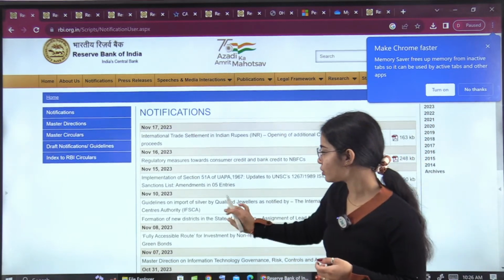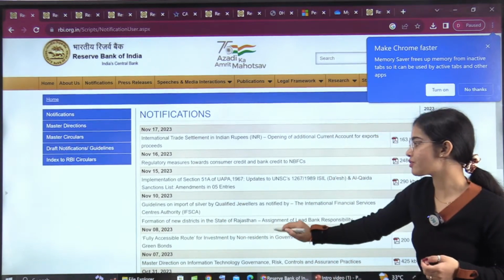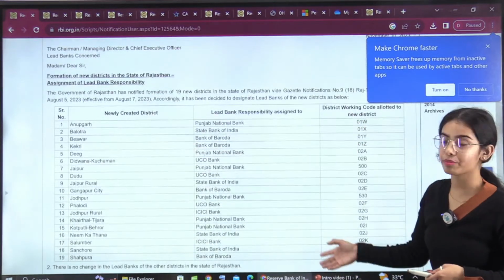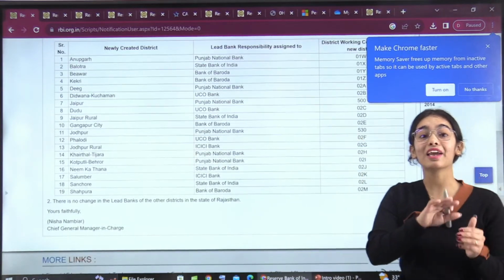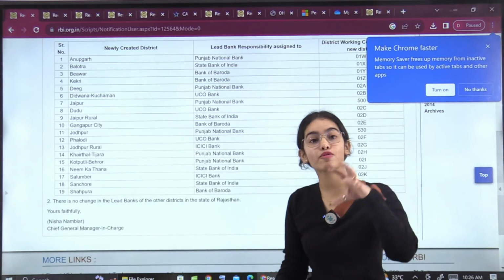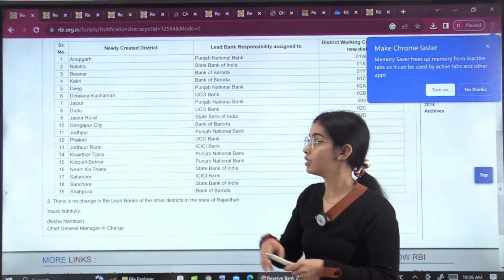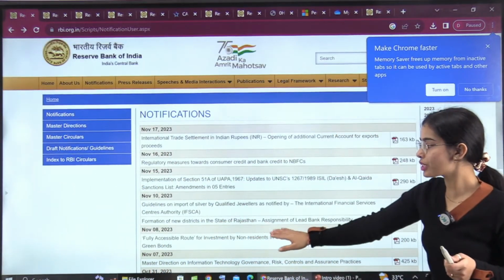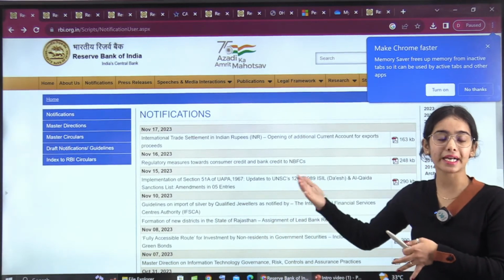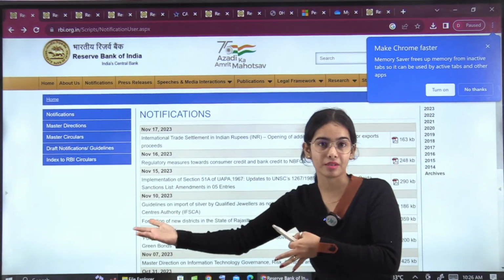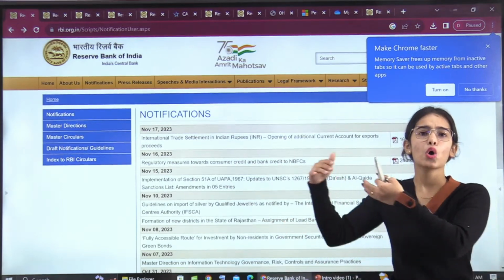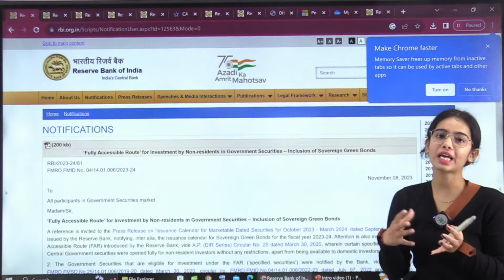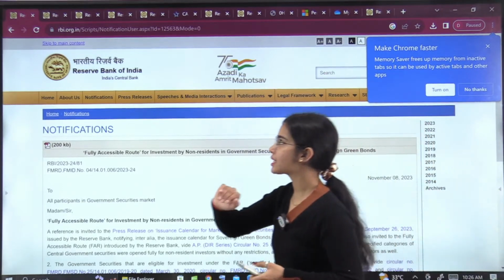Okay, now coming to the formation of new districts in the state of Rajasthan. Again, this is not important. Why? First of all, you cannot remember all of this, and it is released every month. Every month there is the formation of new districts in different states, so that's why it is not very important. Only near the examination, if some new lead bank is coming up, you need to understand that. Otherwise, that is not important.